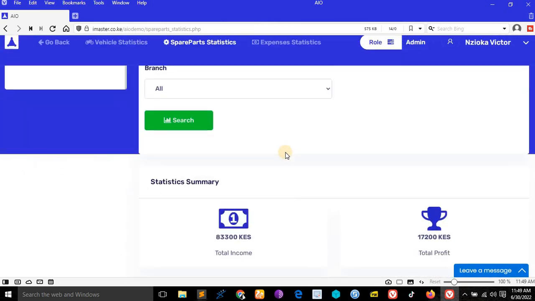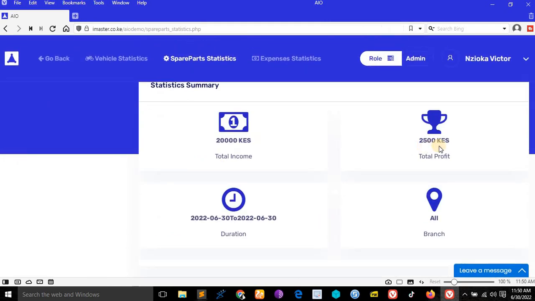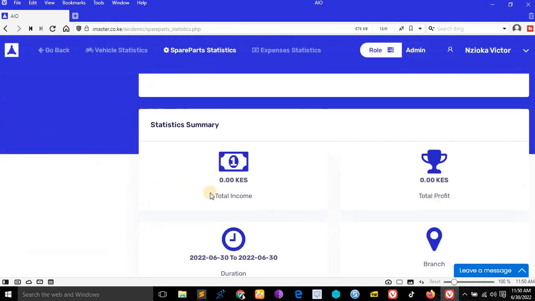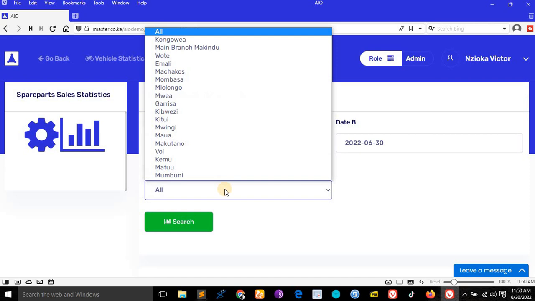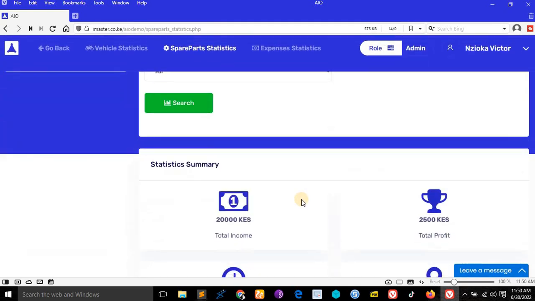If you come to spare parts statistics, it's the same thing. Let's calculate what we have sold today. It was like 20k. So if you search like this, 20k, this one, it's just as easy as that. You can search with the branch. If it's Kemu, see, Kemu has not sold anything today. If it is Voi, then Voi was the one selling. I don't know which branch was selling that JK helmet, but we'll go and check. But if we calculate all, today is that amount.